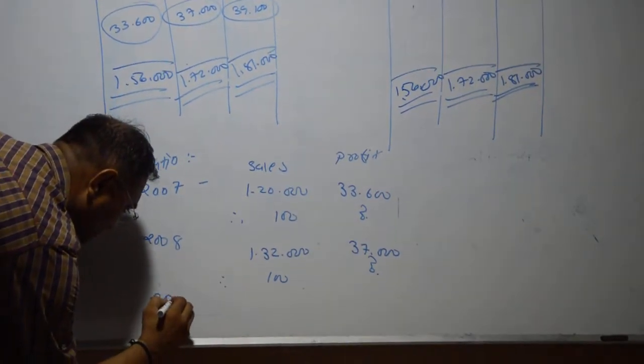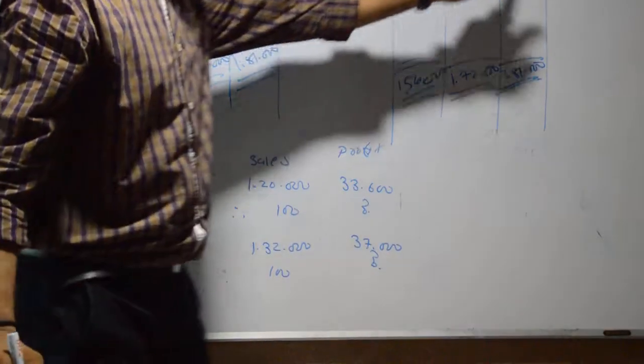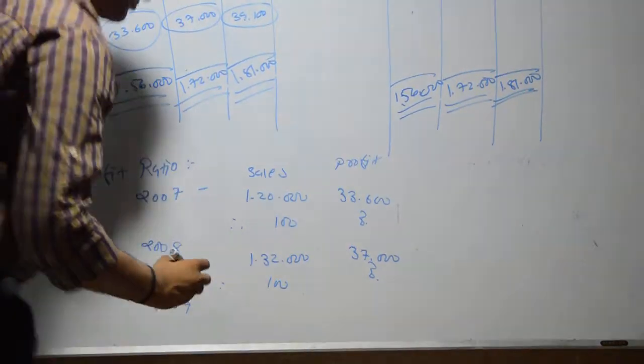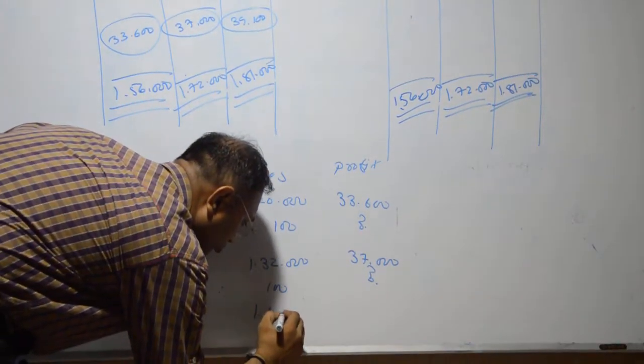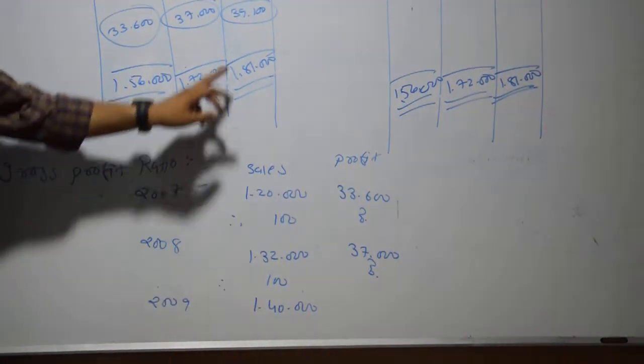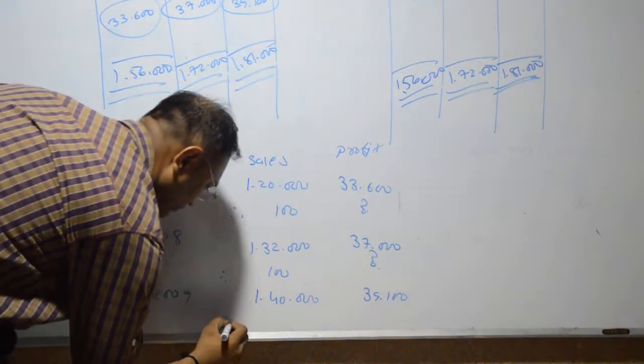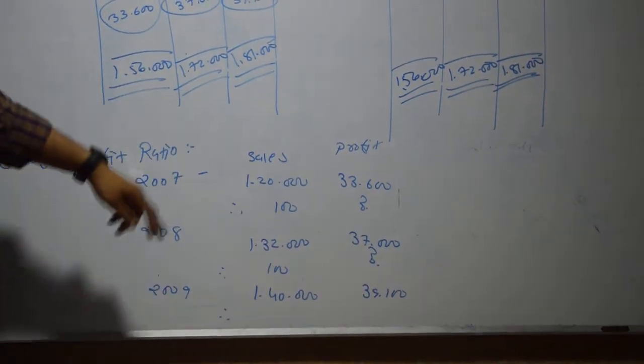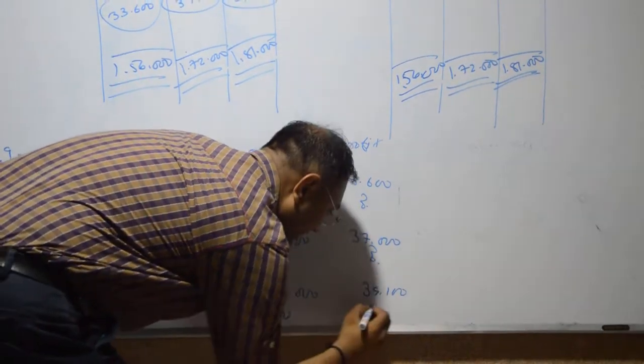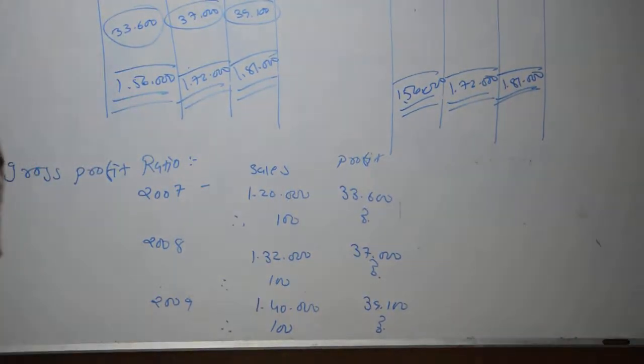Same in 2009, the sales price is 1,40,000 and the profit we get is 39,100, and as per 100 we calculate the amount.